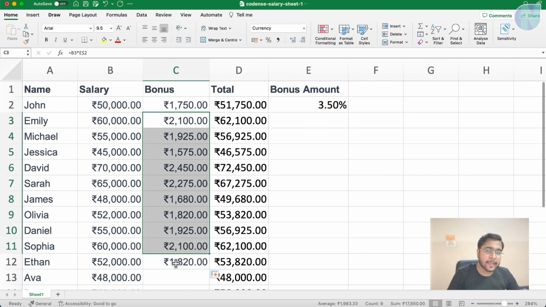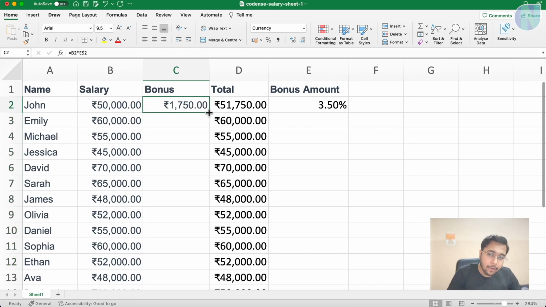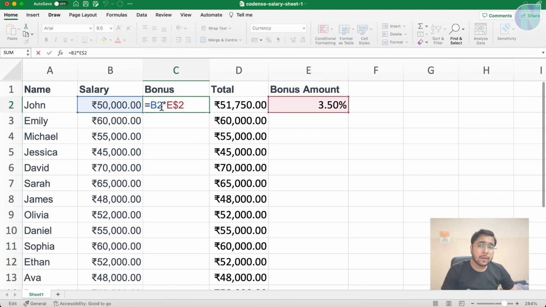Like when I expand this formula, in a normal formula it will try to do B2, B3, B4, B5, B6, B7, B8. But here it will not do that. It will do E2, E2, E2, E2, E2, E2, E2 only. It will not change when I am trying to expand the formula. That is the meaning of this dollar. It is like keep it fixed.